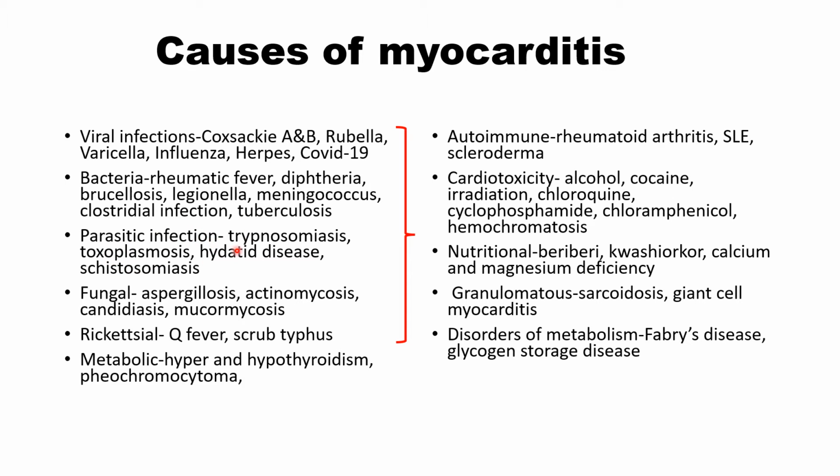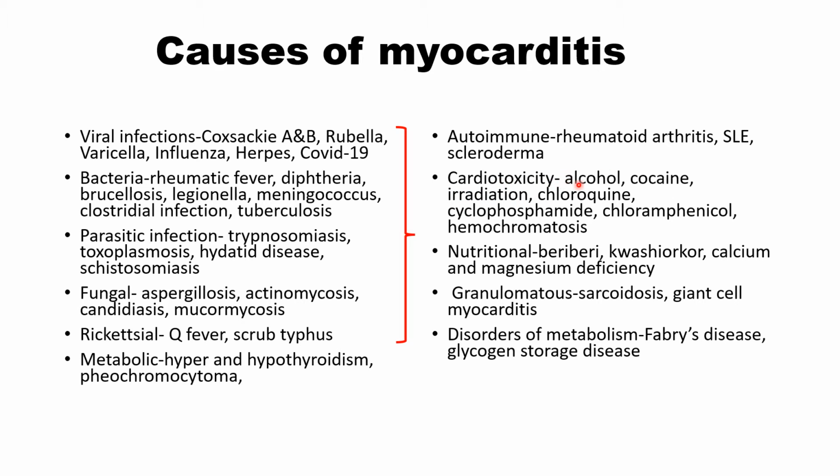Parasitic infections: trypanosomiasis, Chagas disease, common in South American and African countries, toxoplasmosis, hydatid disease, and schistosomiasis. Fungal infection: aspergillosis, actinomycosis, candidiasis, and mucormycosis. Rickettsial infection: Q fever and scrub typhus. Metabolic diseases: hyper and hypothyroidism and pheochromocytoma.